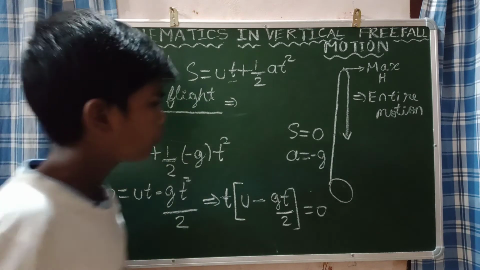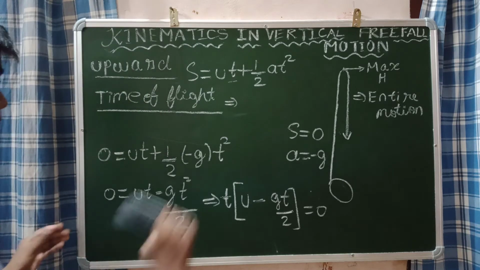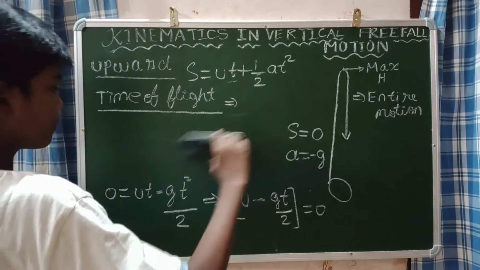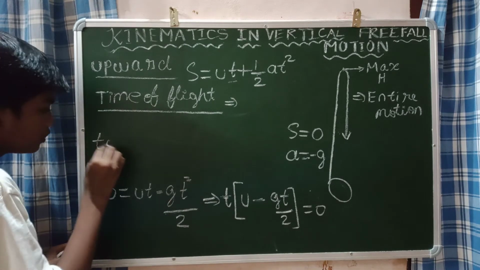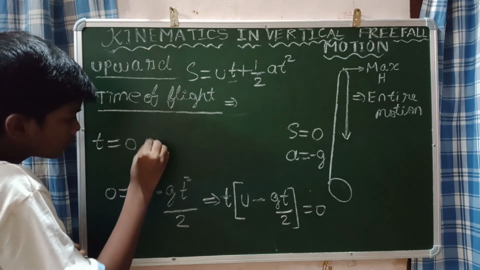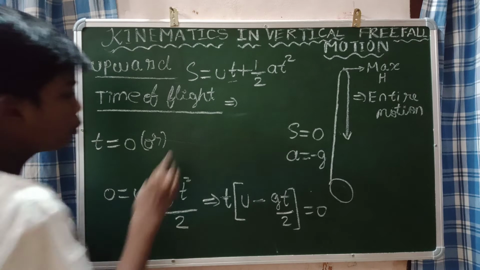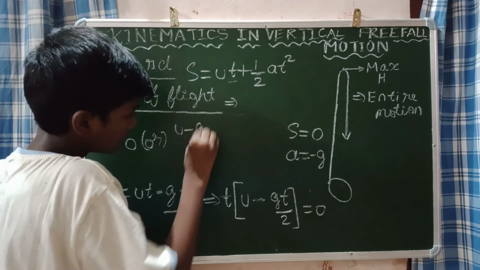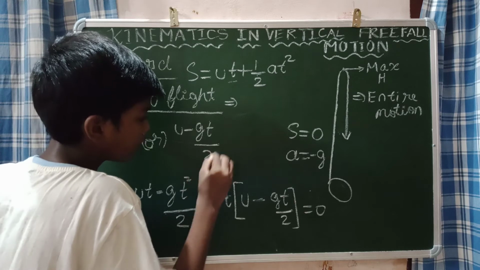Now what are all the solutions for this equation? The solutions that we will get are either t is equal to 0, or u minus gt divided by 2 is equal to 0.